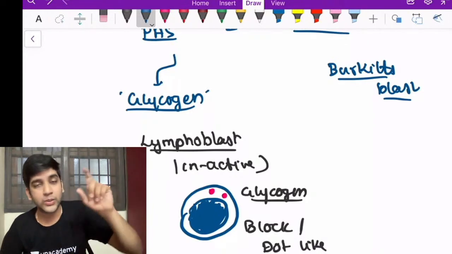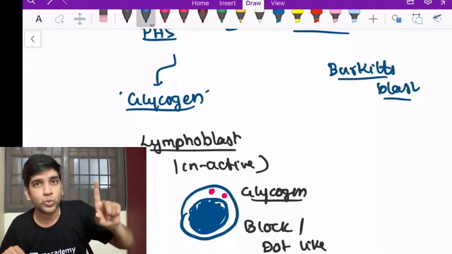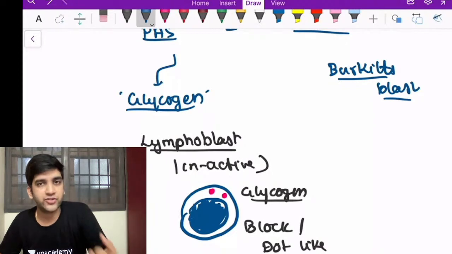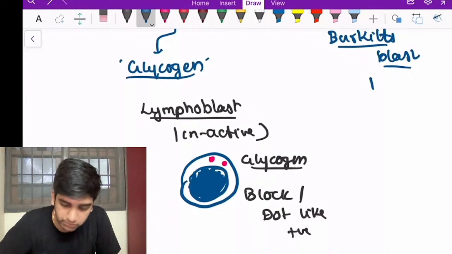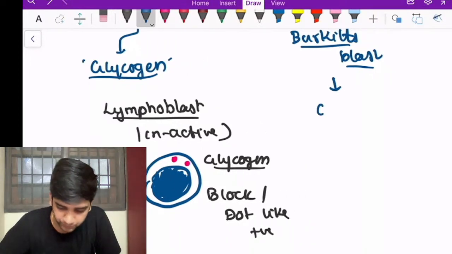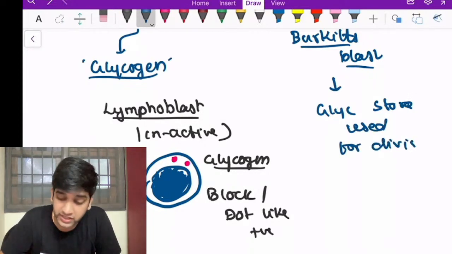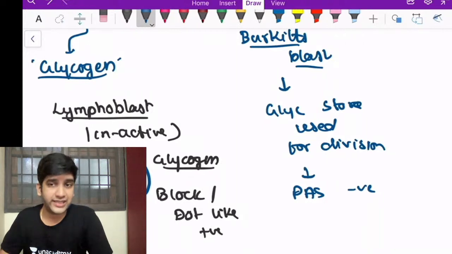So if you have a cell dividing very fast, can I say that the glycogen stores would have been utilized? Do I need glycogen or energy for cell division? I do need energy, right? So if that is true, will Burkitt's blast be PAS positive? The glycogen stores will be used up for division. When their store is used for division, Burkitt's blast should be PAS negative, right? Again, that's a unique thing. It's a lymphoblast, but they are PAS negative.